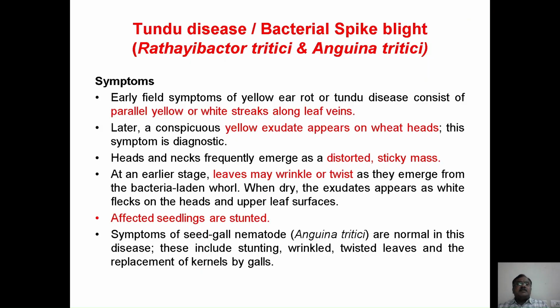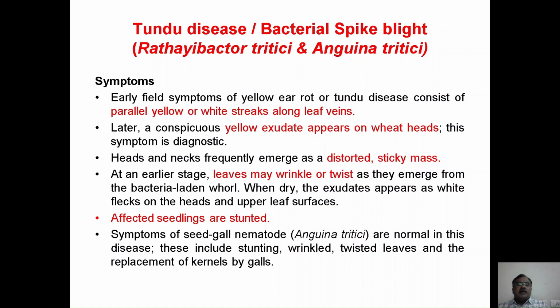And the next important disease is Tundu disease or bacterial spike blight, which is caused by Rathayibacter tritici in association with the nematode Anguina tritici, which causes yellow ear rot. Early in the field, it produces yellow ear rot or Tundu disease, producing yellow or white streaks parallel to the veins. Later, a conspicuous yellow bacterial exudate appears on the wheat head. This is the specific diagnostic symptom for this disease.